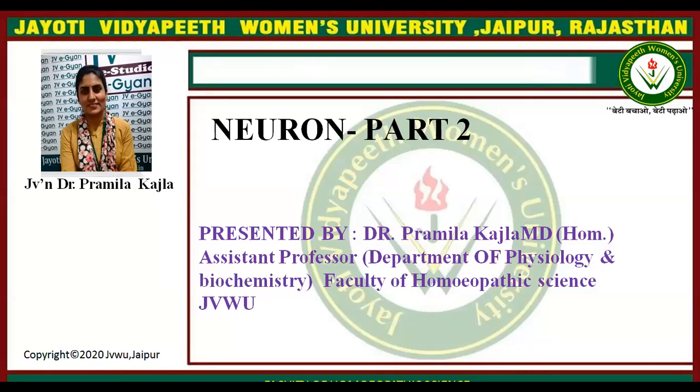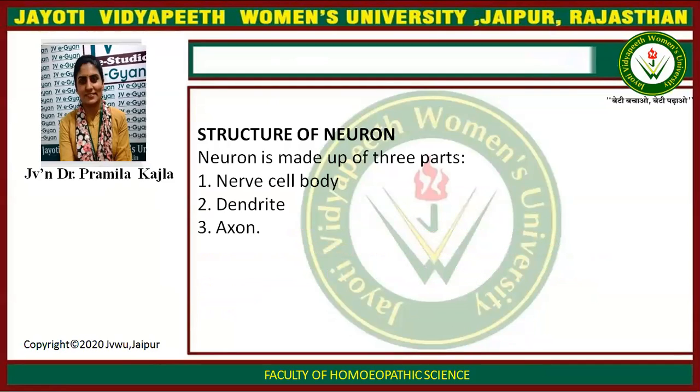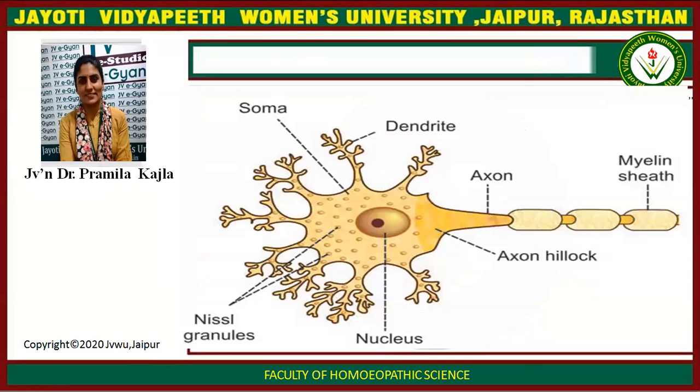Today, our topic is neuron. Continuation of neuron. Structure of neuron. Neuron is made up of three parts: nerve cell body, dendrite, and axon.